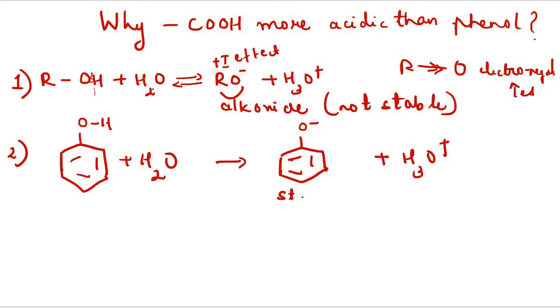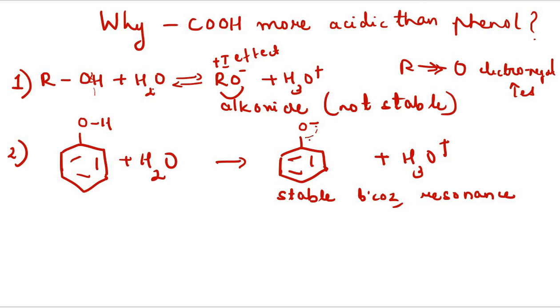Why is it stable? The phenoxide ion is stable because of, we have already learned a term, resonance.